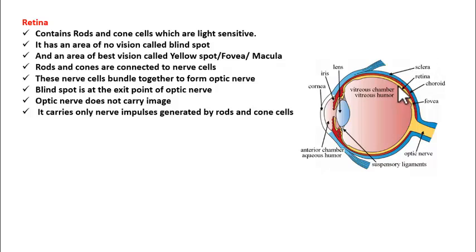So retina does not know what image it is. Only when the signal reaches the brain will it tell us what image it is. Did you understand? Until and unless the signal reaches the brain, we don't perceive what image it is. Maybe the image is formed on the retina, but we don't perceive it. Only when the signal reaches the brain will it tell us what image it is.